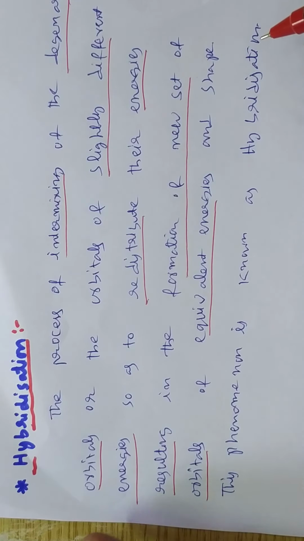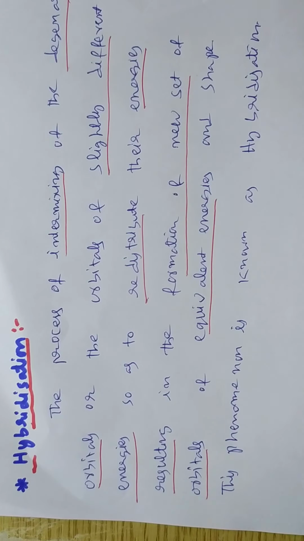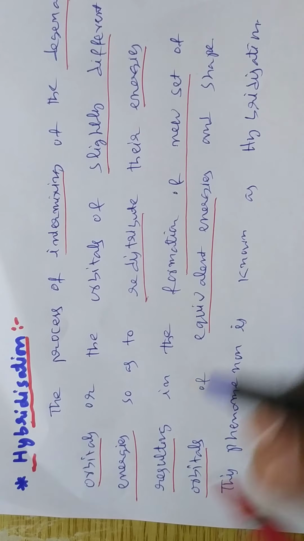This phenomenon is mentioned as hybridization. That means, what are degenerate orbitals? Degenerate orbitals are nothing but same energy orbitals.